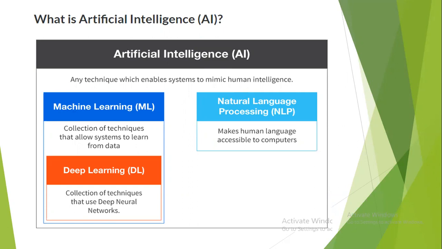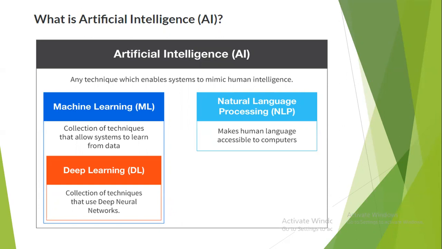Based on certain logic, we decide what to do further. But if intelligence is involved, systems can mimic human intelligence: what if we see a particular scenario, and how would we react to it to process further? That's what artificial intelligence is. It mimics human intelligence.